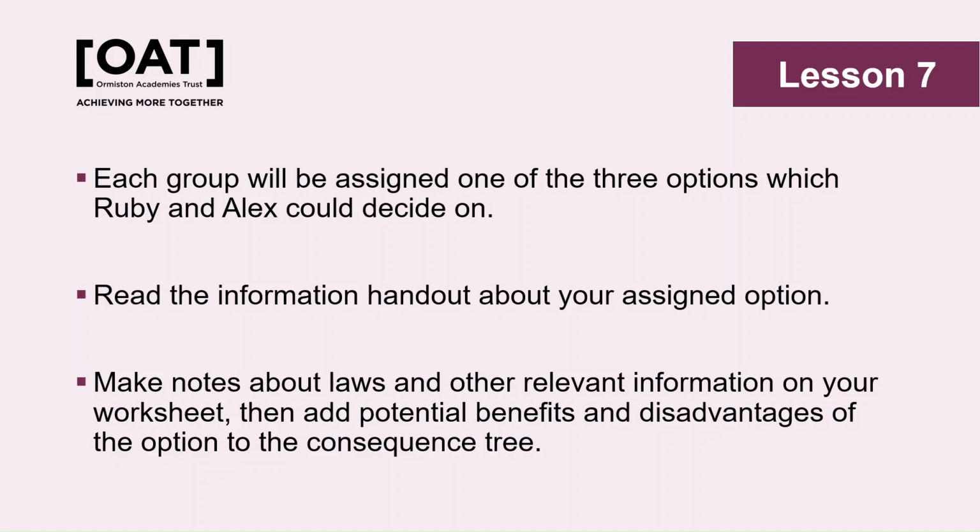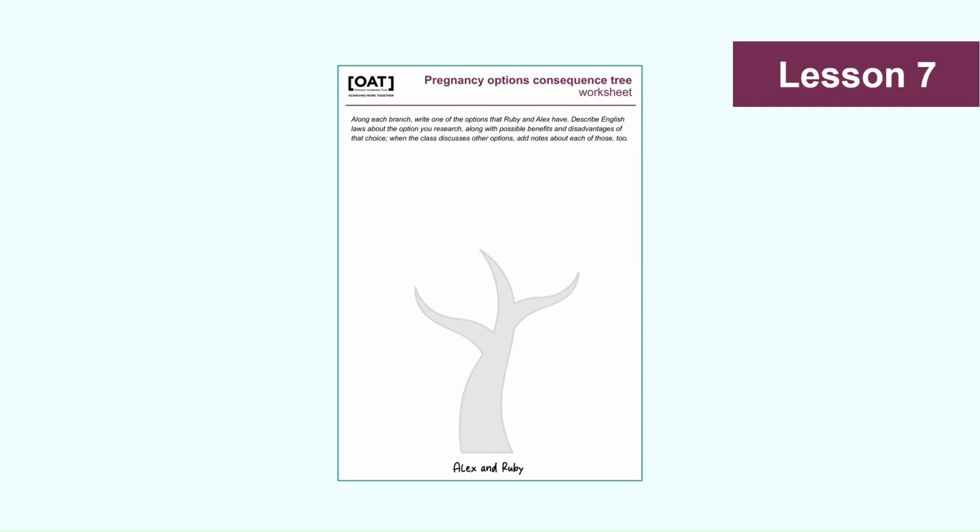Back to this task, pupils are divided into groups and they're assigned one of the 3 pregnancy options, and they're asked to summarise key legal information as well as potential benefits and disadvantages of their assigned option. They're going to use the consequence tree template for the activity, although with a different emphasis this time. So the groups will need to feed back about their key findings and the pros and cons to allow other groups to add to their own worksheets as well.